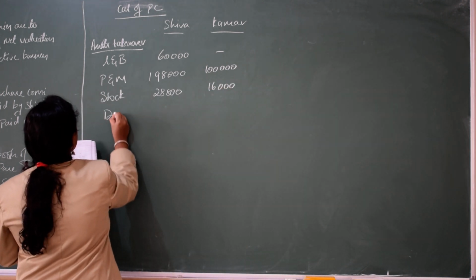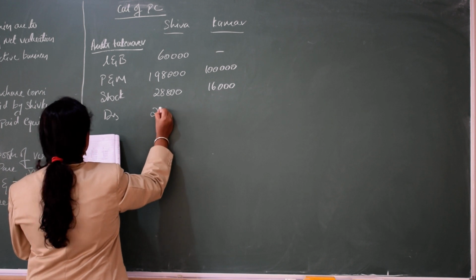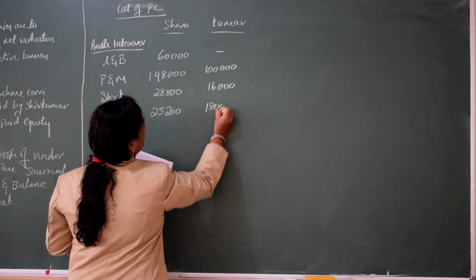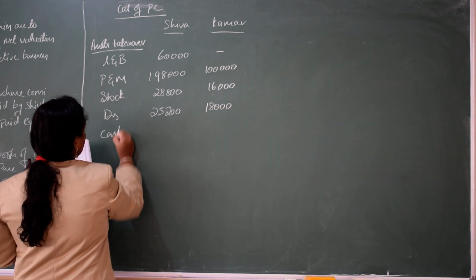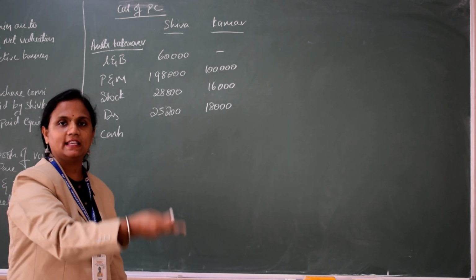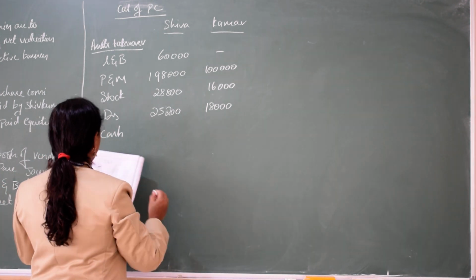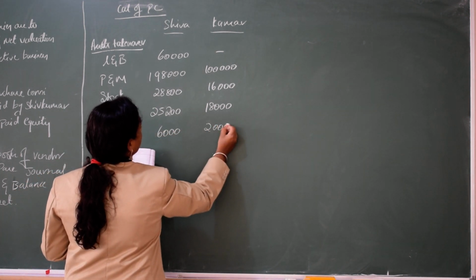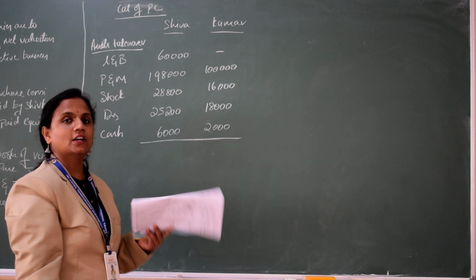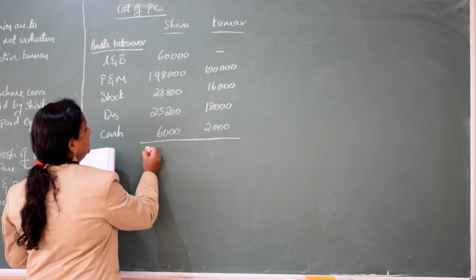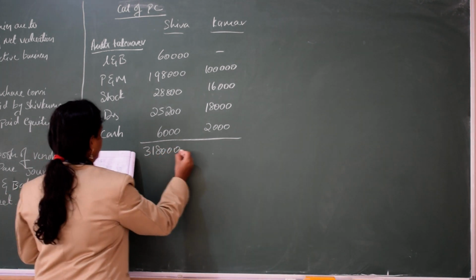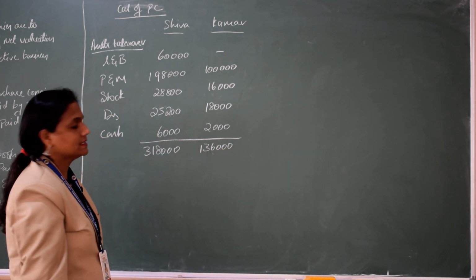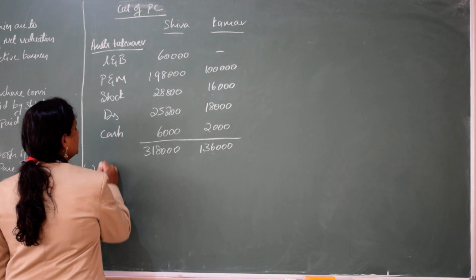Next debtors, reduce 10% and you will get 25,200. Kumar 18,000. Next cash. Usually cash should not be reduced, you have to write what is there. So cash for Shiva is 6,000, Kumar is 2,000. Now total this. You have taken all the assets. Total this and you will get 3,18,000 and 1,36,000. After this, minus liability.